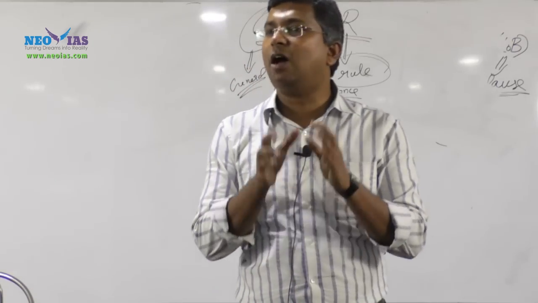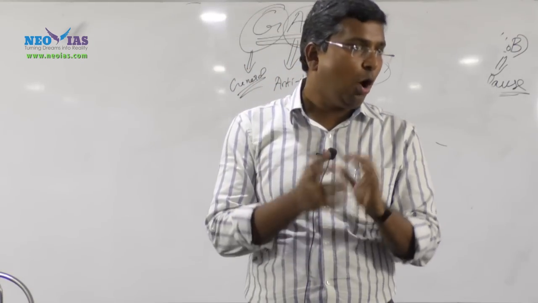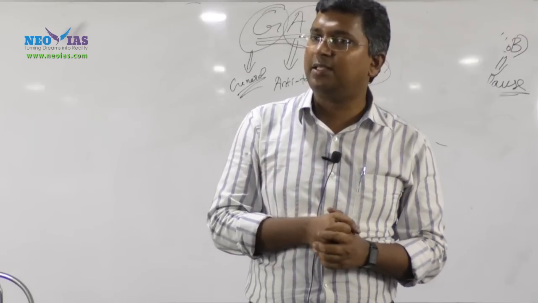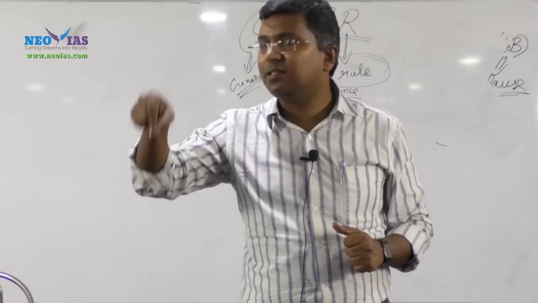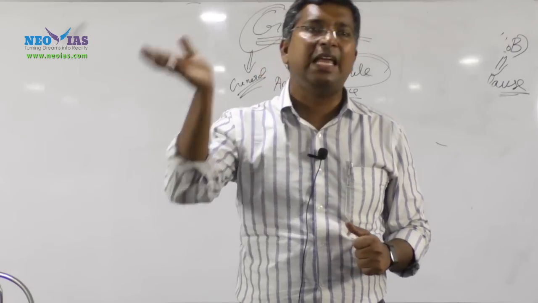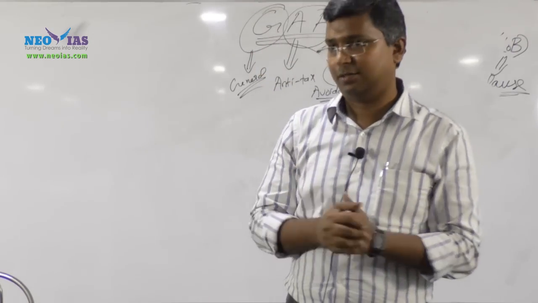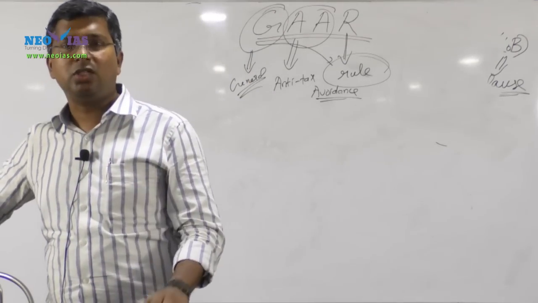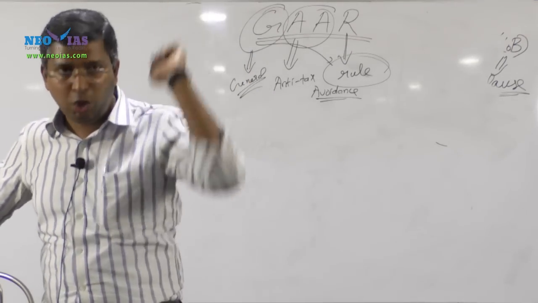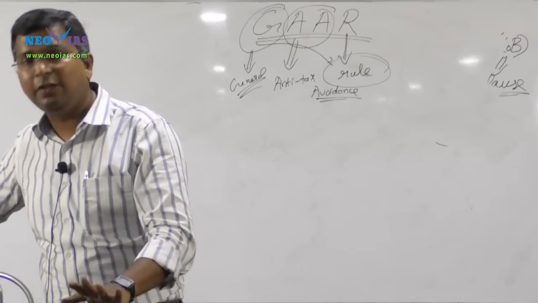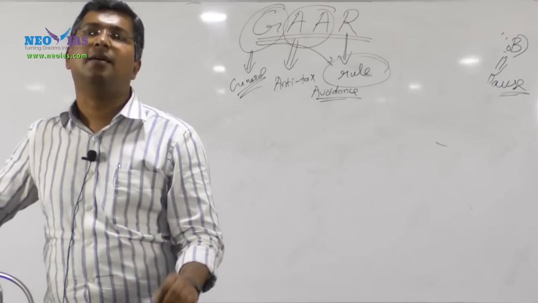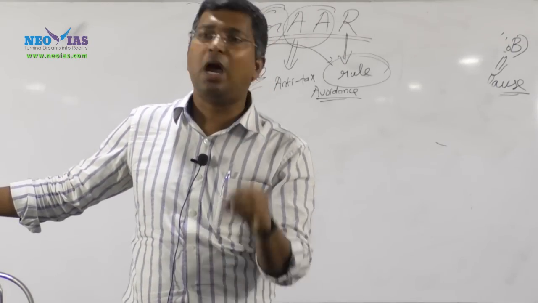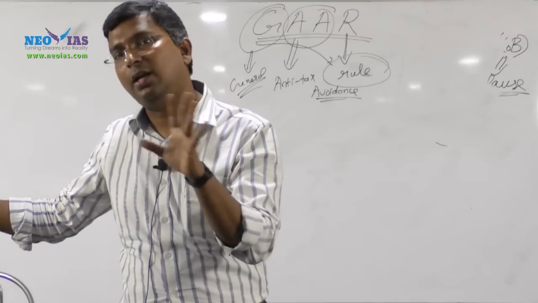So the general anti-avoidance rule has given domestic tax authorities the power to check whether a transaction or an arrangement is genuine or not. If they find that this transaction is not genuine, that it is made solely to get tax benefits, the authority will say no, we will not give you the tax benefit, you have to pay the full tax.